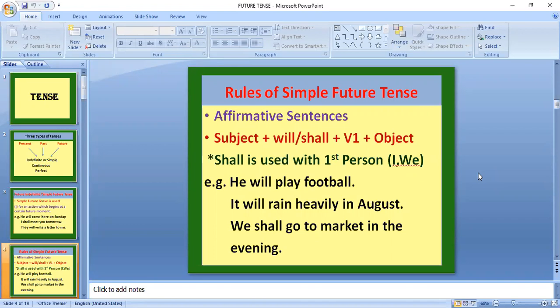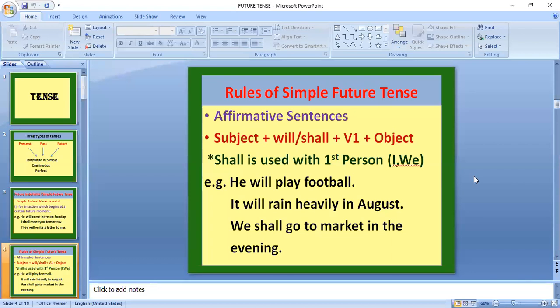It will rain heavily in August. It is the subject, will is the helping verb, rain is the main verb, first form of verb, and heavily in August is the object. Heavily is the adverb here, beta, not the object. It's not always that an object is there in the sentence. It may change.